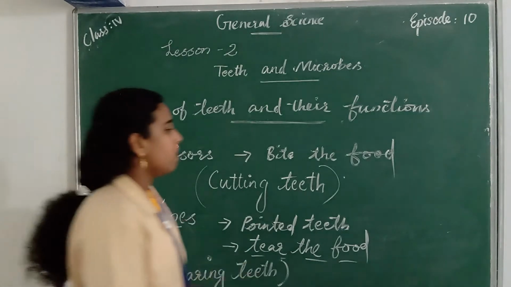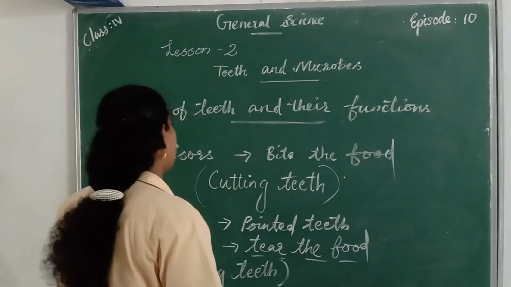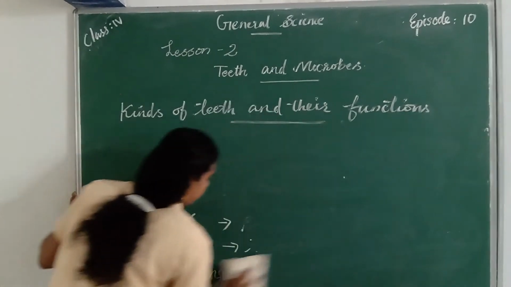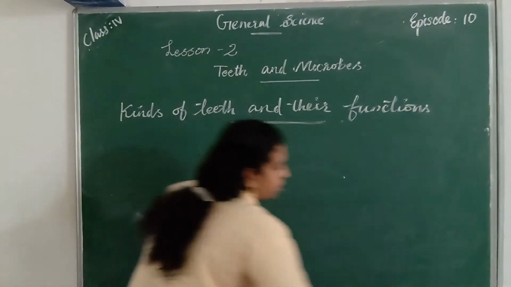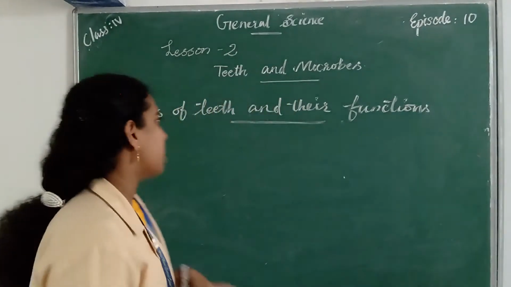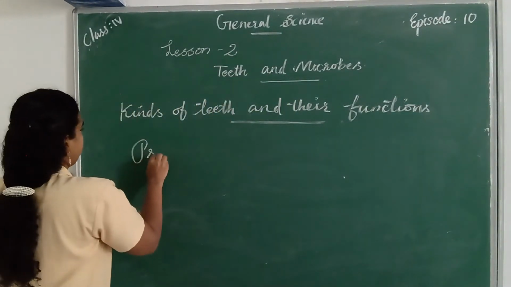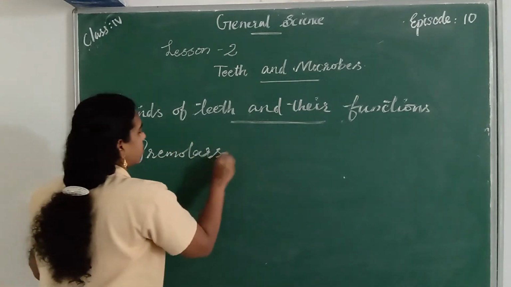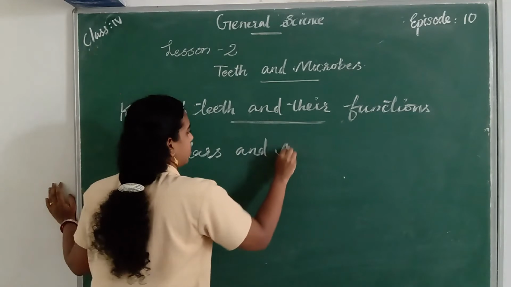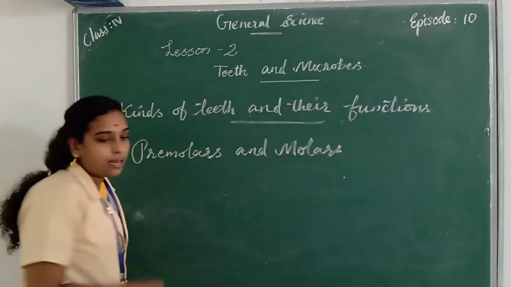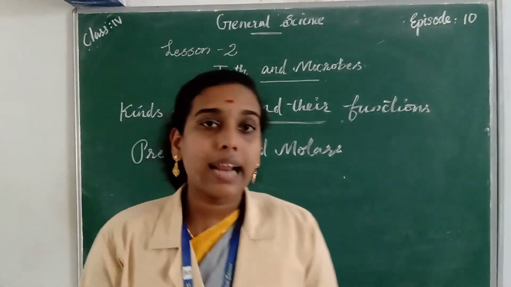Next, the third kind of teeth. Next one is premolars and molars. Premolar teeth and molar teeth.